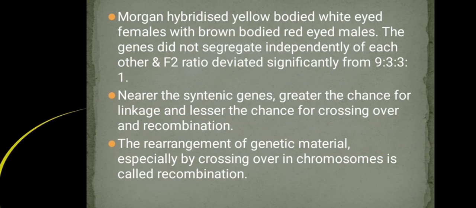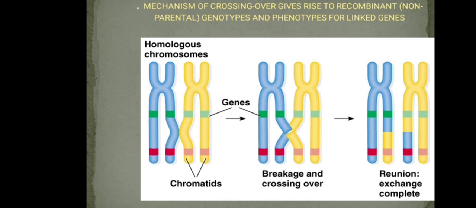What is crossing over? We studied crossing over in meiosis, which takes place at the time of gamete formation during the pachytene stage of prophase.